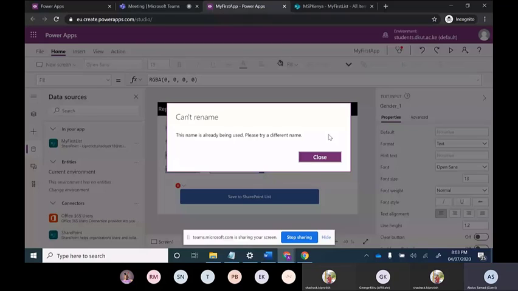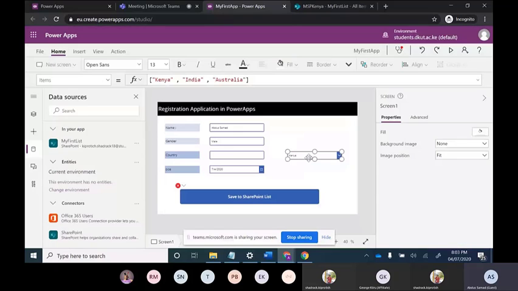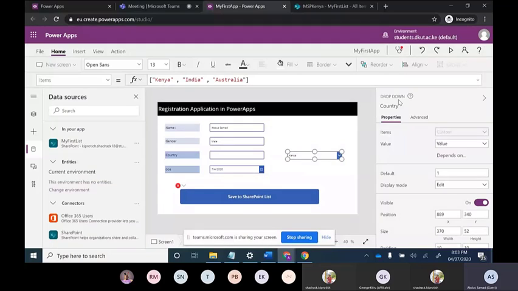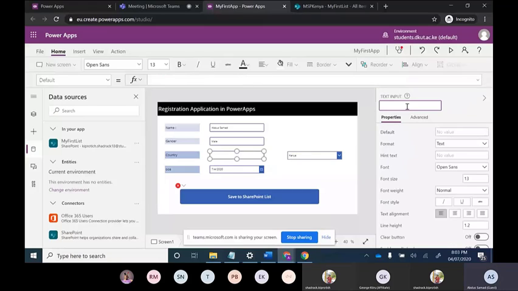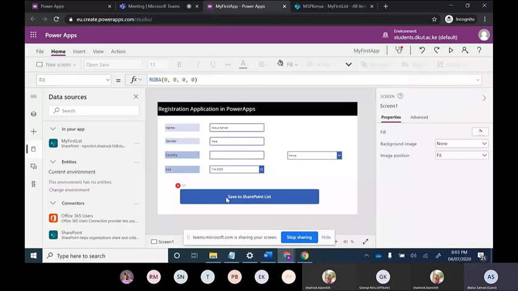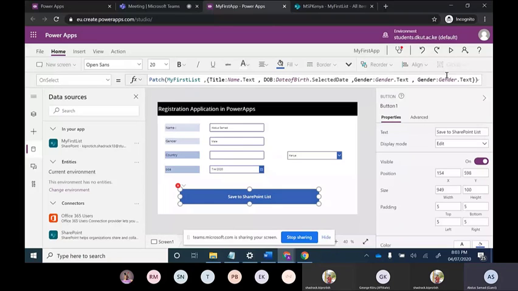Because have you seen this? I have already renamed this drop down as country. So I will remove this currently. I will rename this as country because we need country. And again, I will come to this.